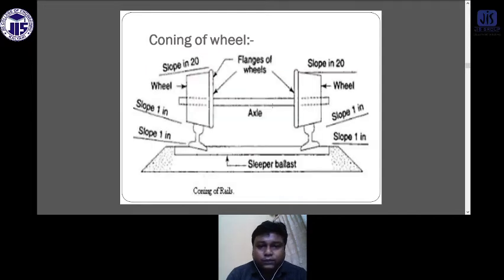So coning of wheel. This is the axle. This is the flanges of the wheel. This is the slope, 1 in 20. This is the wheel, and this is the slope 1 in 20. So this is the schematic diagram of a coning of wheel.